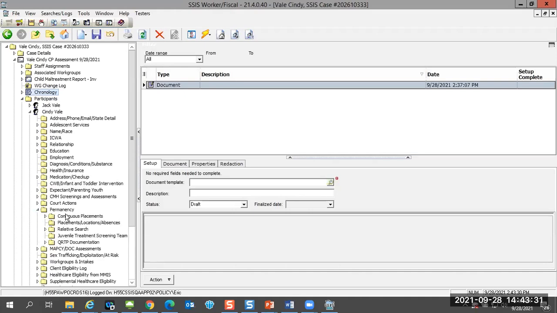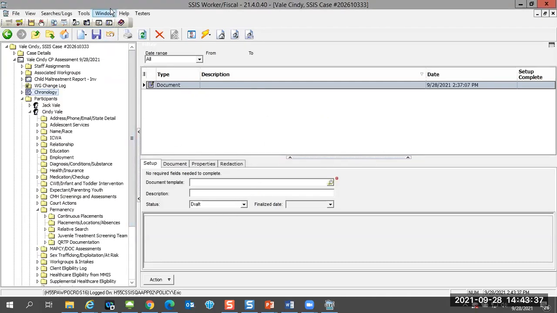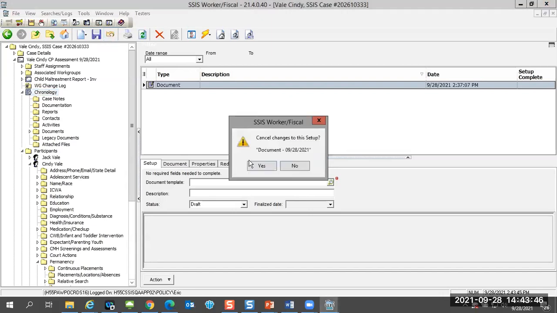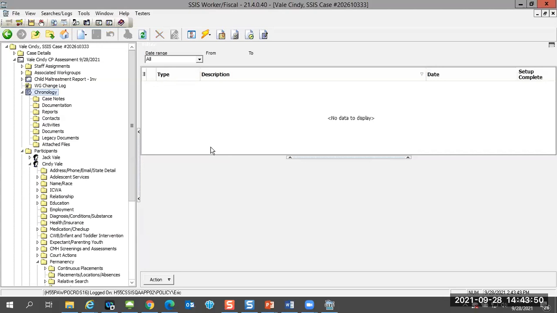And to save some time, I've already entered Cindy's, oops, I have to go back to documents 1 second here. SSIS won't let me proceed if I've created a document and I haven't done anything with it. So that wasn't planned for this training, but now you know.